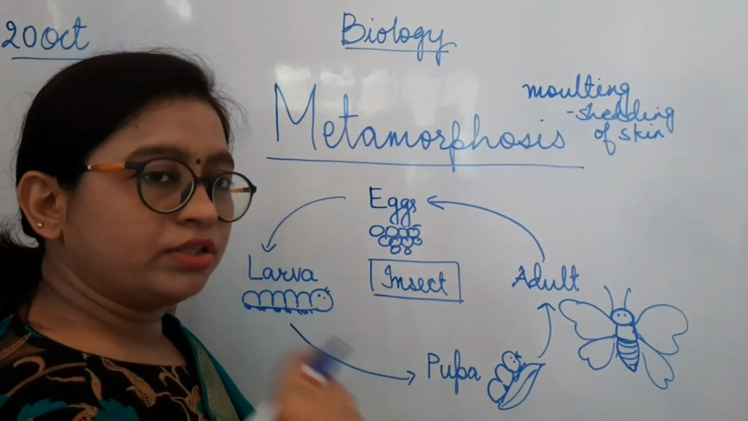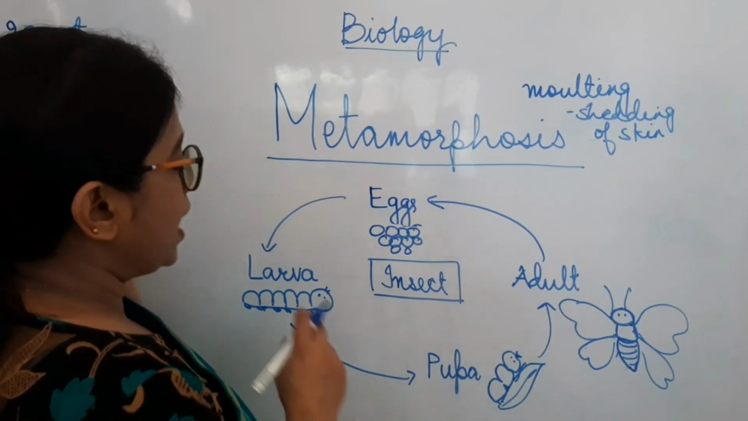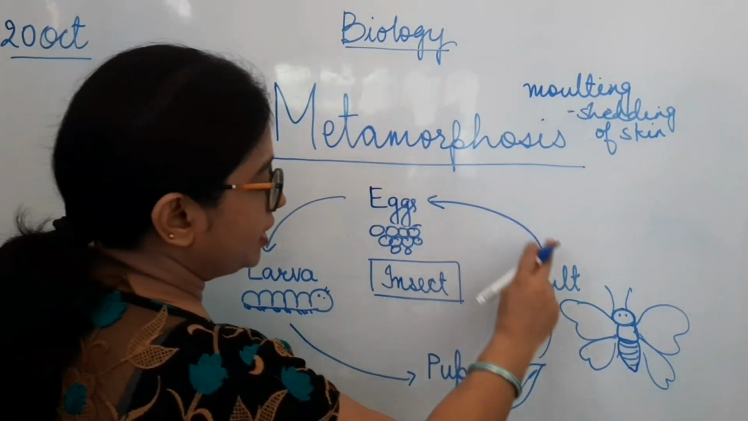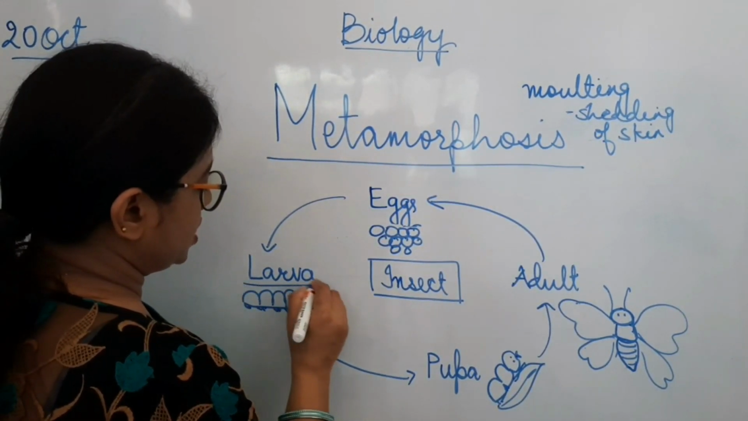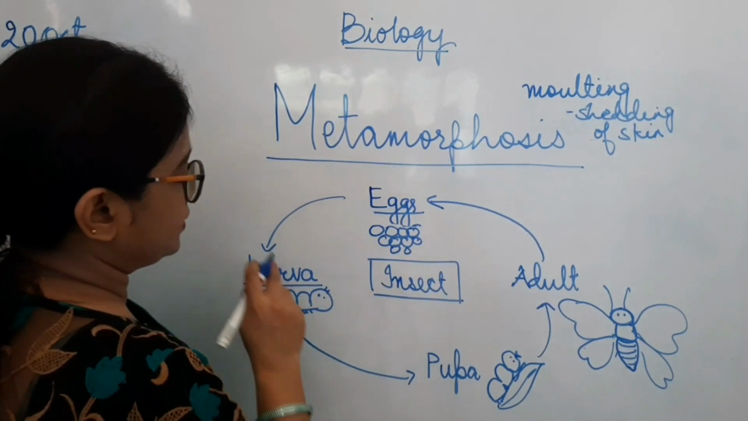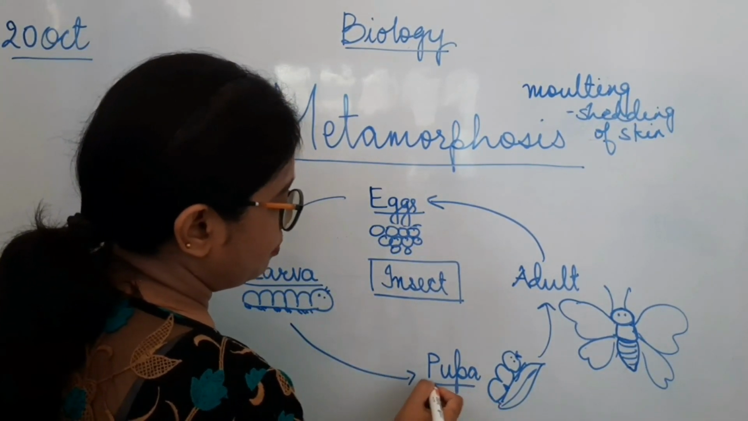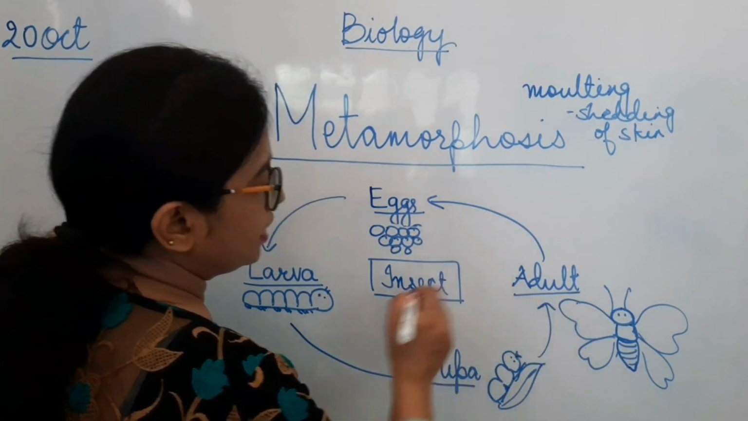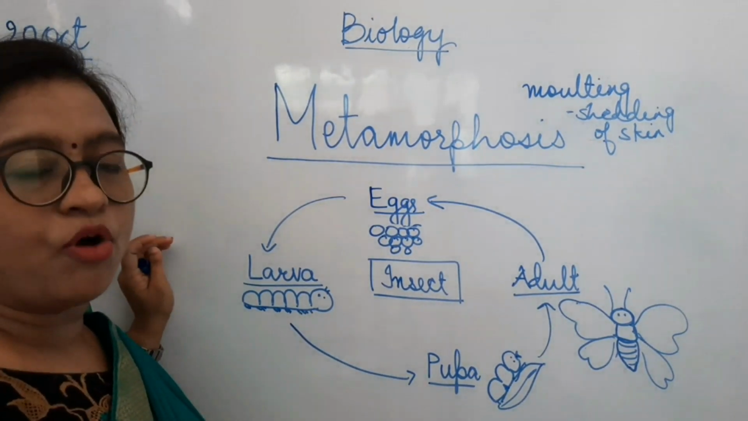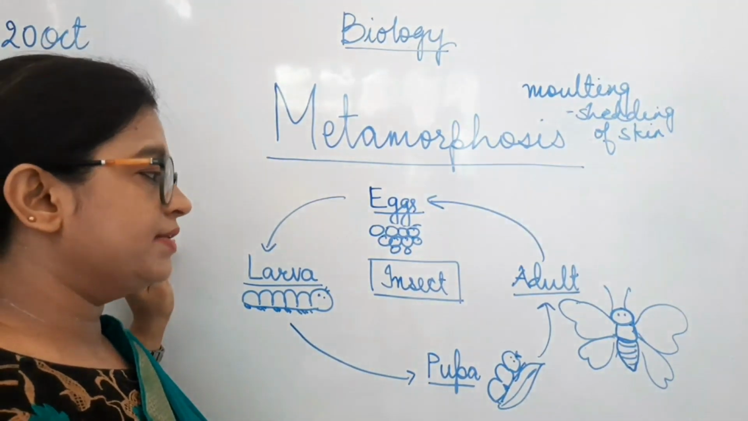I would like you to draw this diagram into your notebooks, and please definitely emphasize these stages. So we have the first stage as eggs, second larva, third pupa, and the last one is adult. So this is the metamorphosis process in the insect.